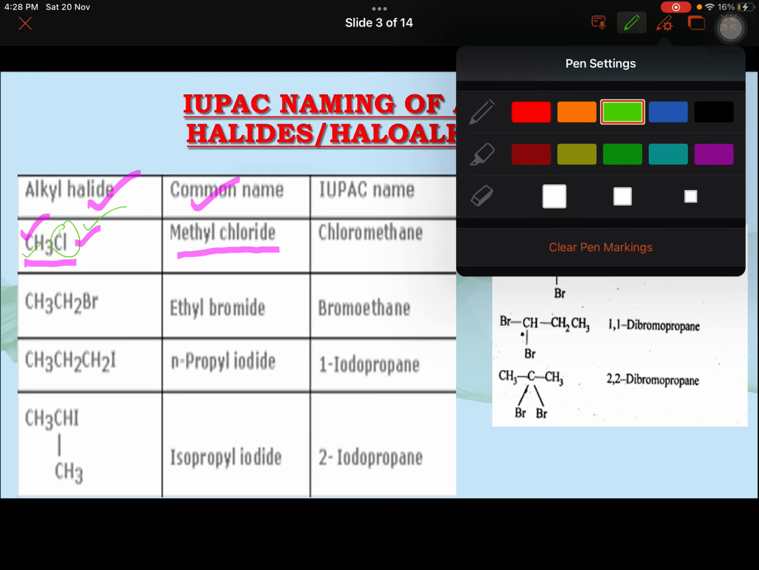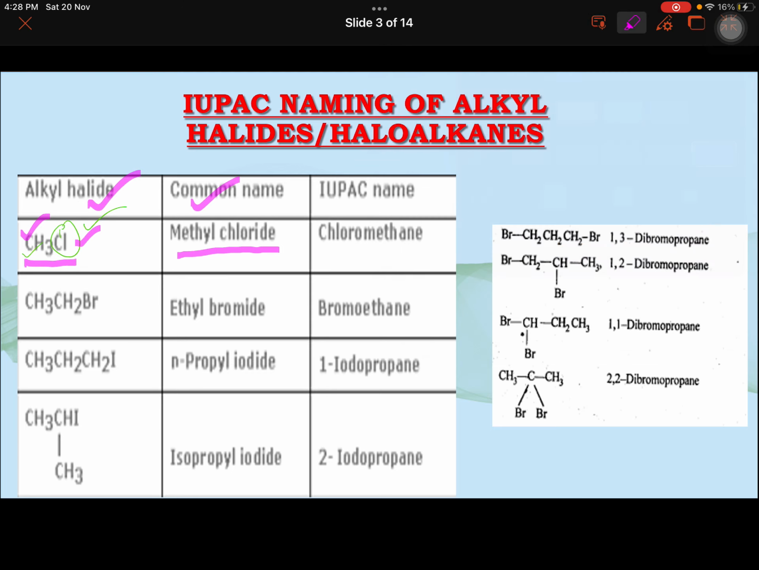For CH3CH2Br, this is ethyl bromide, the common name. It is very simple to write the IUPAC name. The halogen is bromo, so it is a haloalkane: bromoethane, with 2 carbons. This is the IUPAC name.